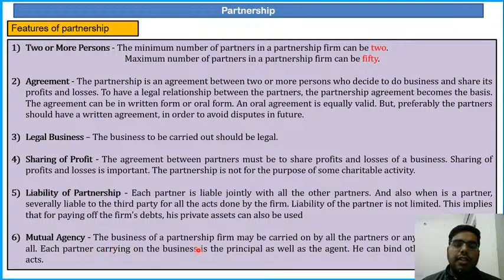Next is mutual agency. The business of a partnership firm may be carried on by all the partners or any of them acting for all. Each partner carrying on the business is a principal as well as an agent. He can bind other partners by his acts. So either one partner can be doing the business on behalf of others, or all the partners can be doing the business. Each partner is principal and the others are his agents, and that partner is the agent of the other partners also. Even a single partner can bind the other partners by his own acts. Clear? Very good. All partners are liable.